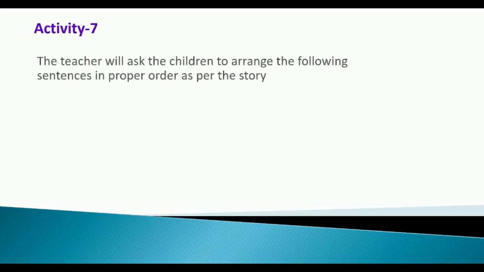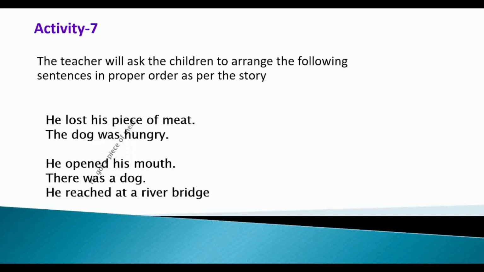Thank you. And in activity 7, the teacher will ask the children to arrange the following sentences in proper order as per the story. And the sentences are: He lost his piece of meat. The dog was hungry. He got a piece of meat. He opened his mouth. There was a dog. He reached a river bridge.